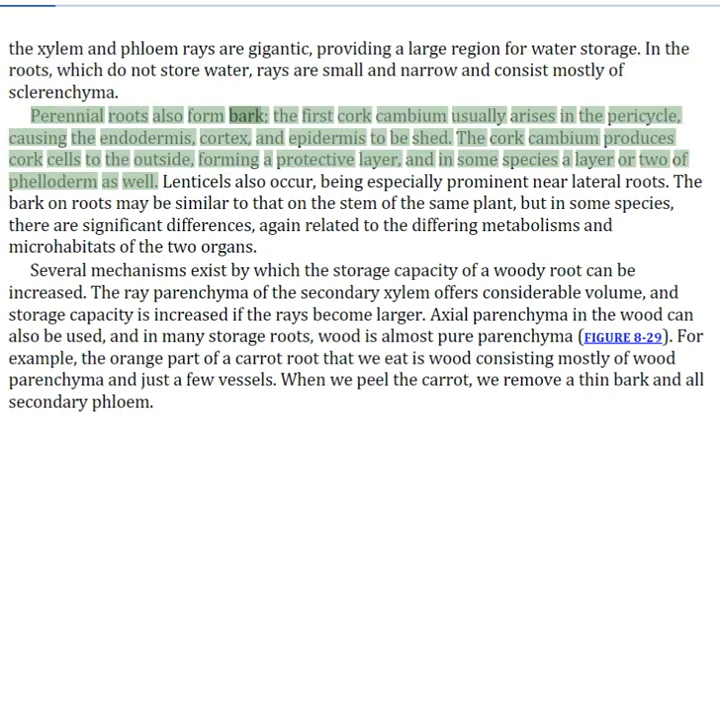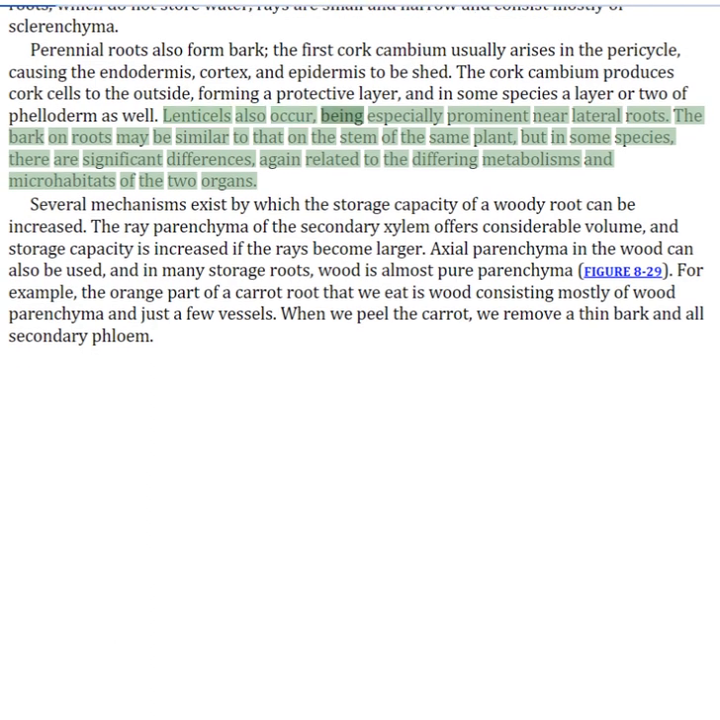Perennial roots also form bark. The first cork cambium usually arises in the pericycle, causing the endodermis, cortex, and epidermis to be shed. The cork cambium produces cork cells to the outside, forming a protective layer, and in some species a layer or two of phelloderm as well. Lenticels also occur, being especially prominent near lateral roots. The bark on roots may be similar to that on the stem of the same plant, but in some species, there are significant differences, again related to the differing metabolisms and microhabitats of the two organs.